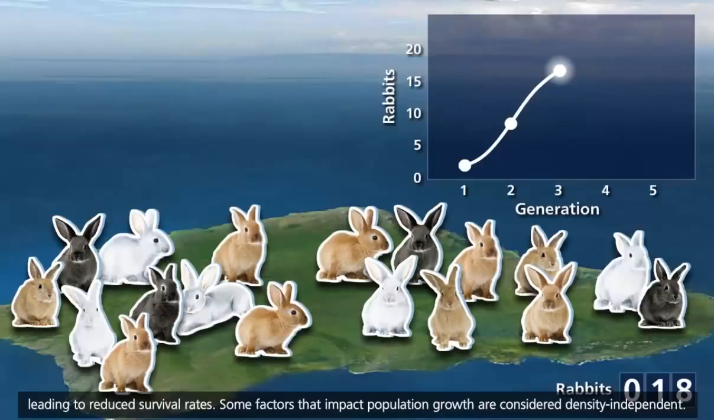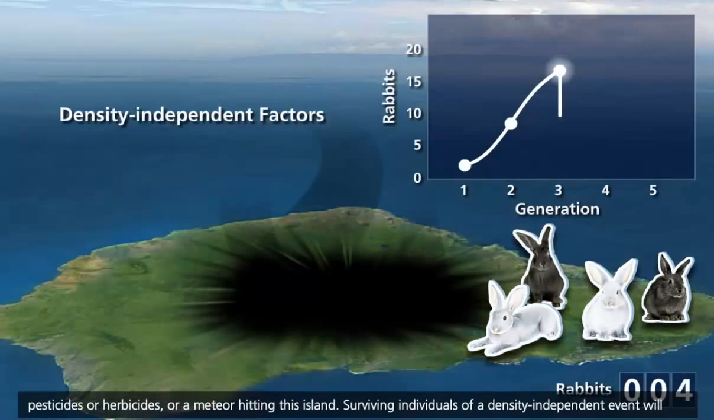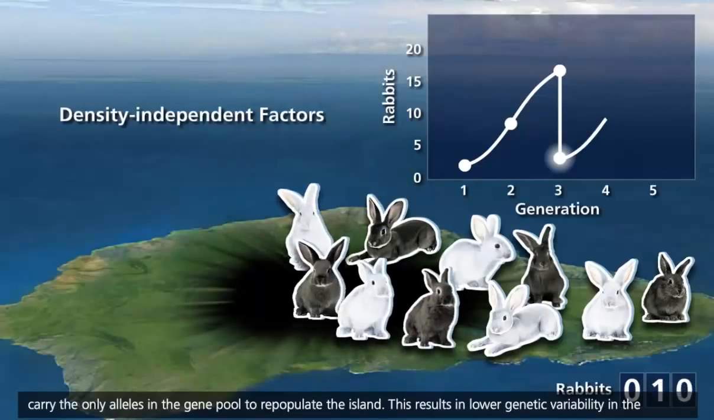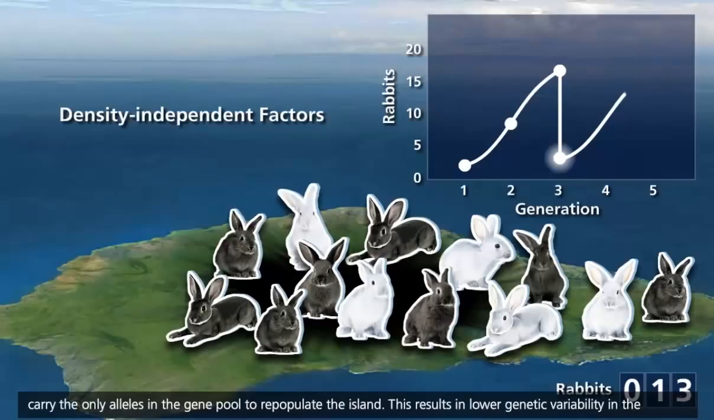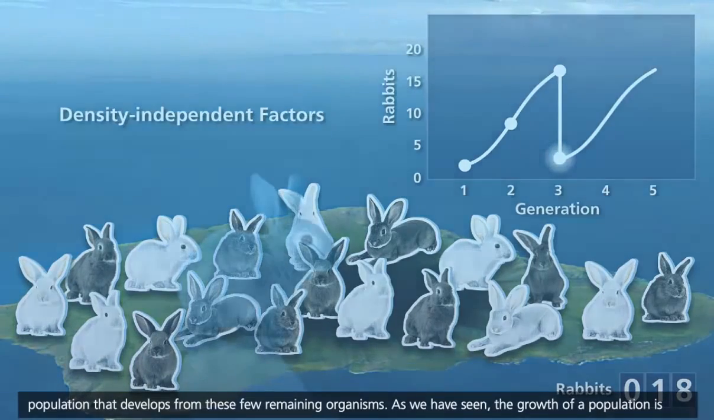Some factors that impact population growth are considered density-independent. Regardless of the size or stability of the population, density-independent factors will affect the growth of the population. Density-independent factors can include flooding, extreme temperature changes, spreading of pesticides or herbicides, or a meteor hitting this island. Surviving individuals of a density-independent event will carry the only alleles in the gene pool to repopulate the island. This results in lower genetic variability in the population that develops from these few remaining organisms.